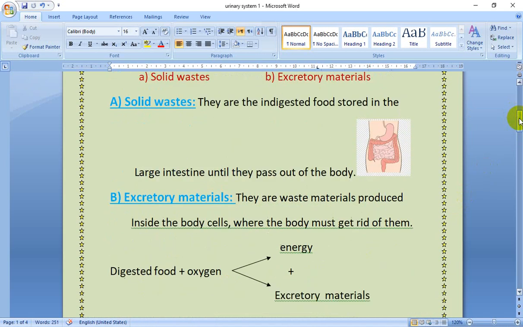The body cells burn the digested food with the help of oxygen to produce energy and excretory materials. The excretory materials contain harmless materials that the body can't use, and poisonous materials that the body must get rid of.